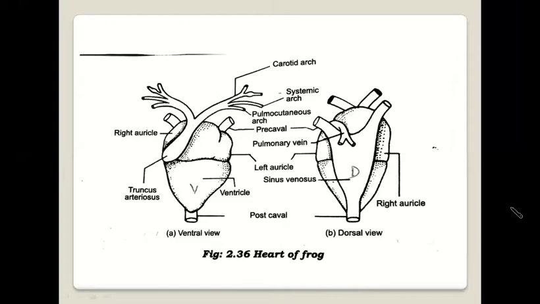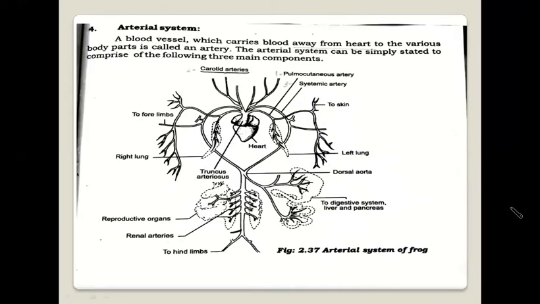Arterial system of the frog. Blood vessels which carry blood away from the heart are called arteries, and the arterial system is a set of blood vessels which carry blood from the heart to various parts of the body. The arterial system of the frog comprises three main components. Number one, pulmocutaneous arteries. Number two, carotid arteries. Number three, systemic arteries. Pulmocutaneous arteries supply deoxygenated blood to the lungs.